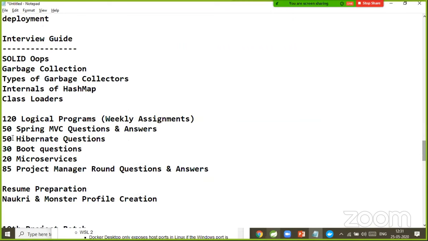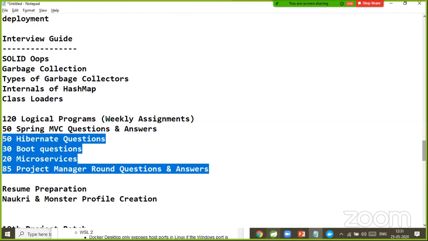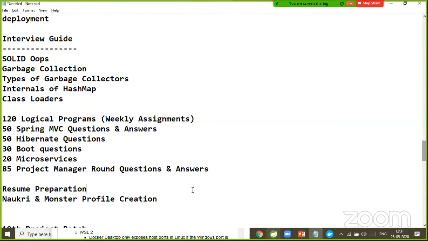And logical programming we are going to do, interview questions we are going to see, and why we don't get selected in that interview. It may take 1 interview or 2 interviews, not more than that.